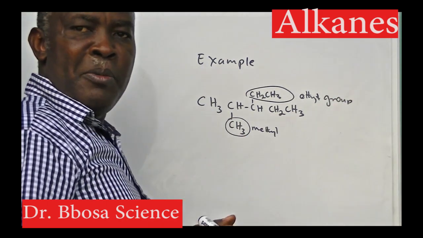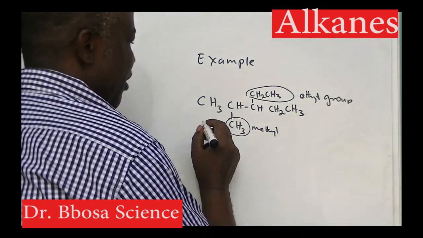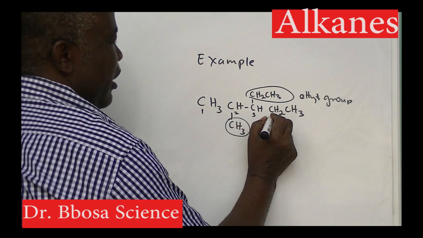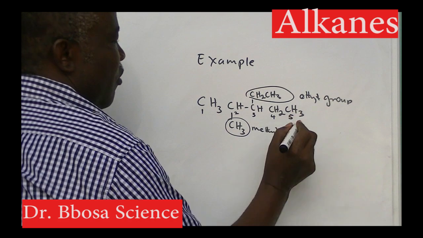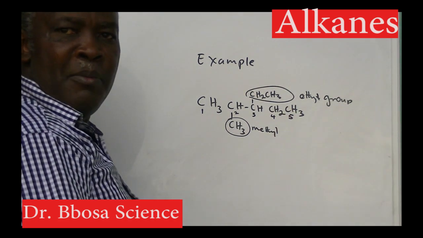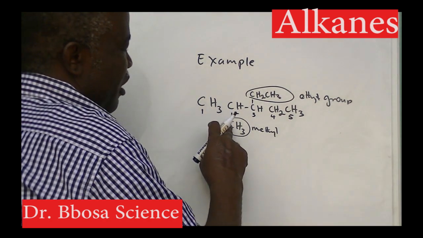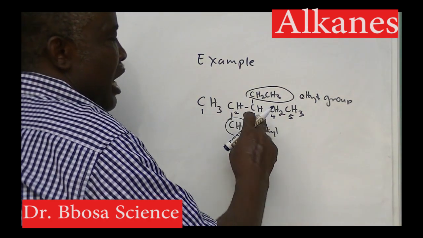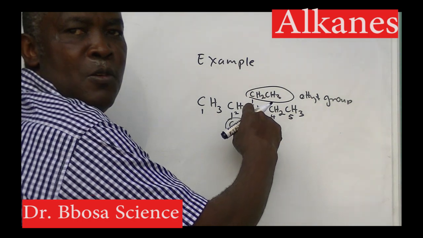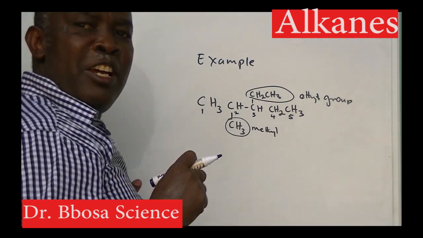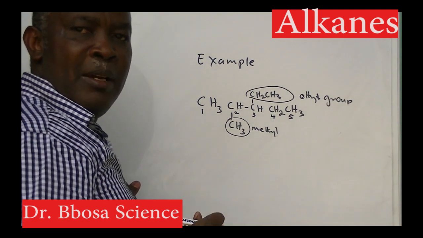We are told to number from the side nearest the branch, so we shall number from this side 1, 2, 3, 4, 5. So the main name is going to be pentane. On pentane, at position 2, you have a methyl group. At position 3, you have an ethyl group. But the rules say if there are different groups, then name them alphabetically.